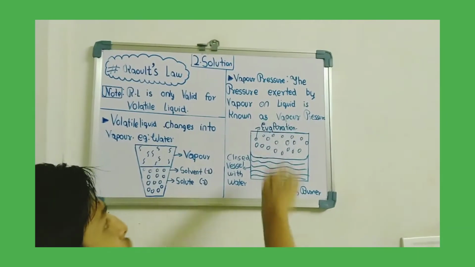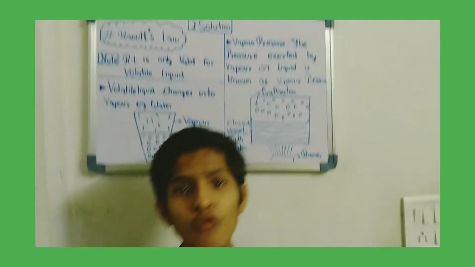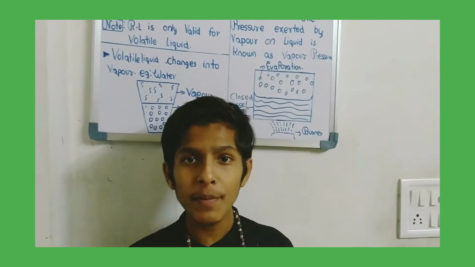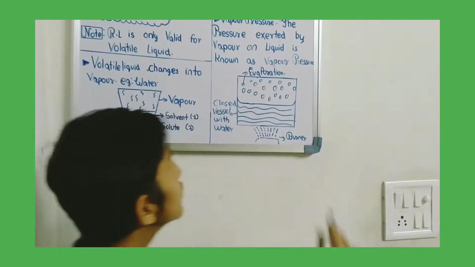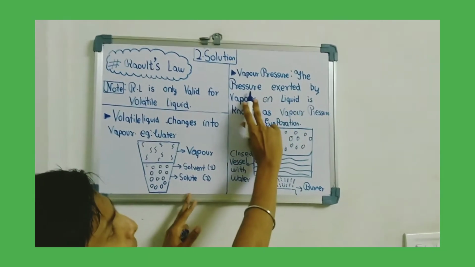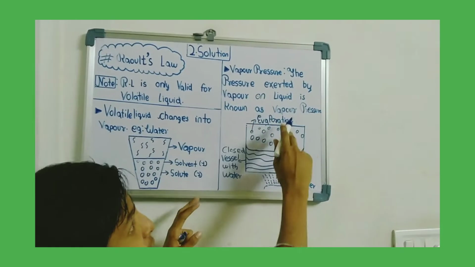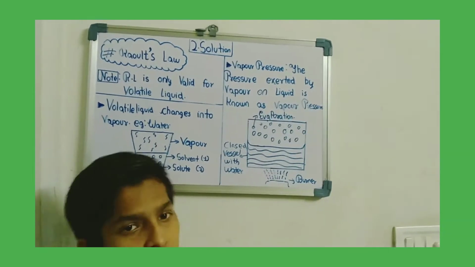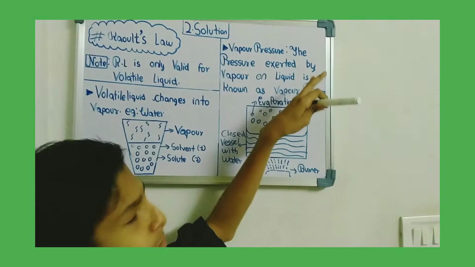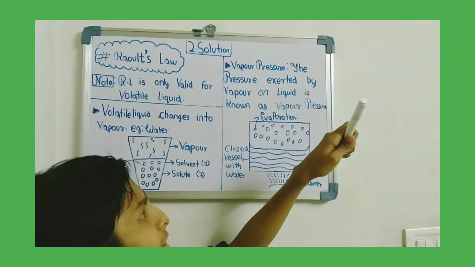So now let's look at what vapor pressure is. Vapor pressure is the pressure created by vapor on a liquid molecule. So let's look at the definition. The pressure exerted by vapor on liquid is known as vapor pressure. So we understood what vapor pressure is: the pressure exerted by the vapor.